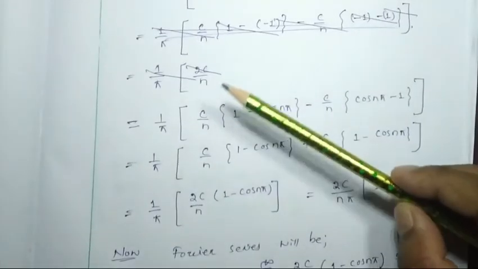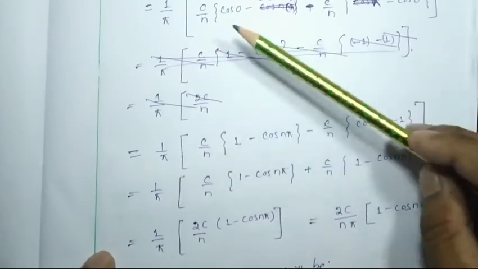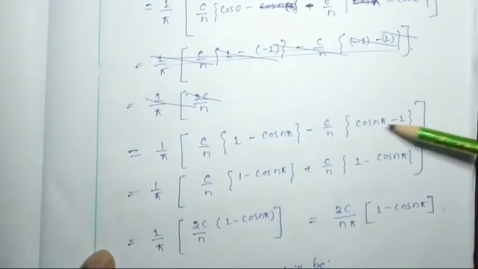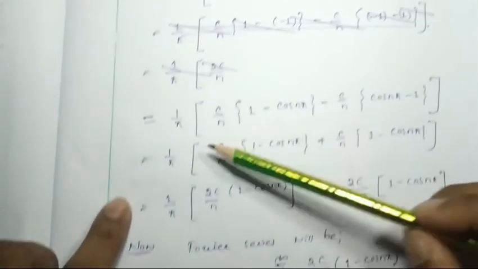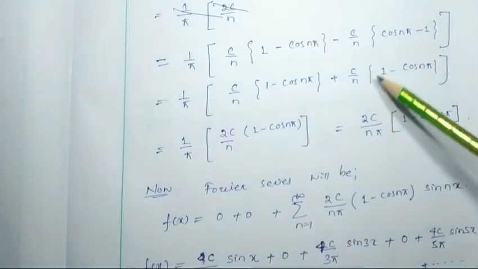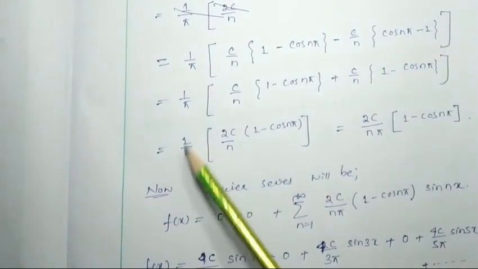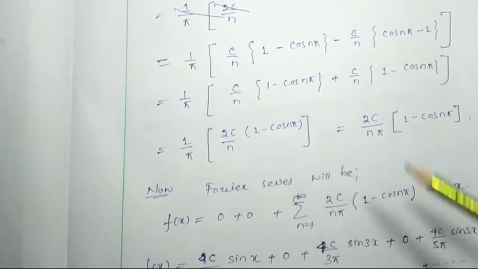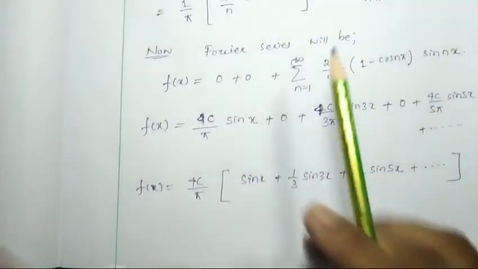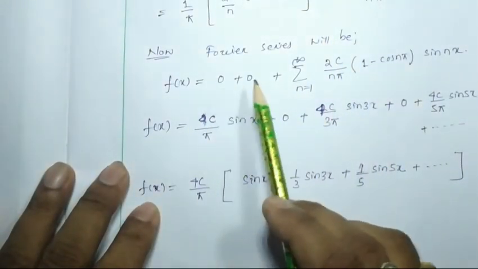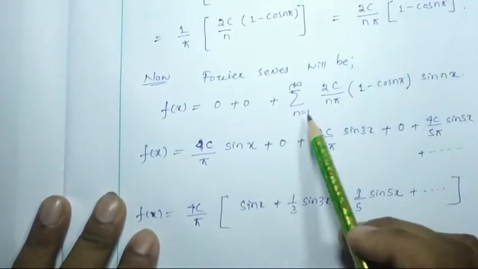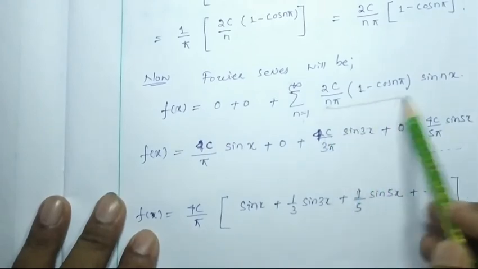So here it will be c by n, cos 0 will be 1, and cos n pi minus 1. It can be written as c by n times (1 minus cos n pi) plus c by n times (1 minus cos n pi). So bn will be 1 by pi times 2c by n times (1 minus cos n pi), or 2c by n pi times (1 minus cos n pi). Now the Fourier series: a0 is 0, an we found to be 0, and only bn remains, so the sum from n equals 1 to infinity of bn sin nx.